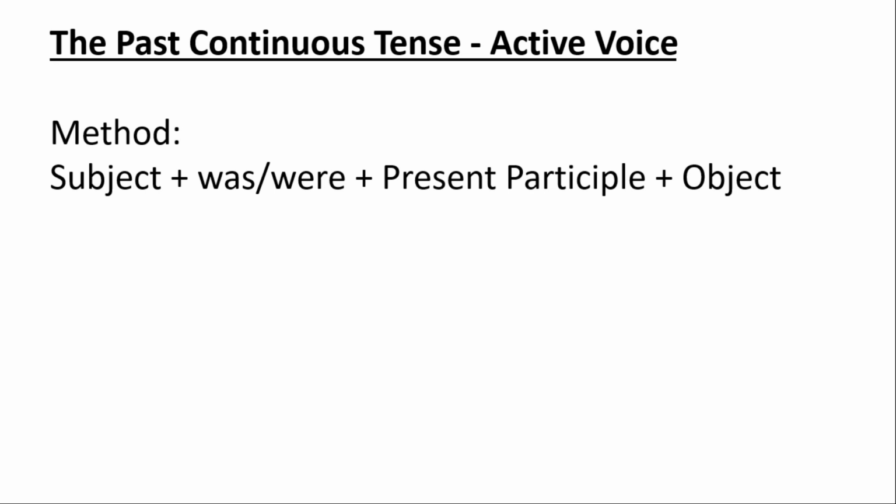For this word order, first of all, we use subject plus was-were, that is the past form of the helping verb, plus present participle, that is actually the ing form of the verb, plus object.